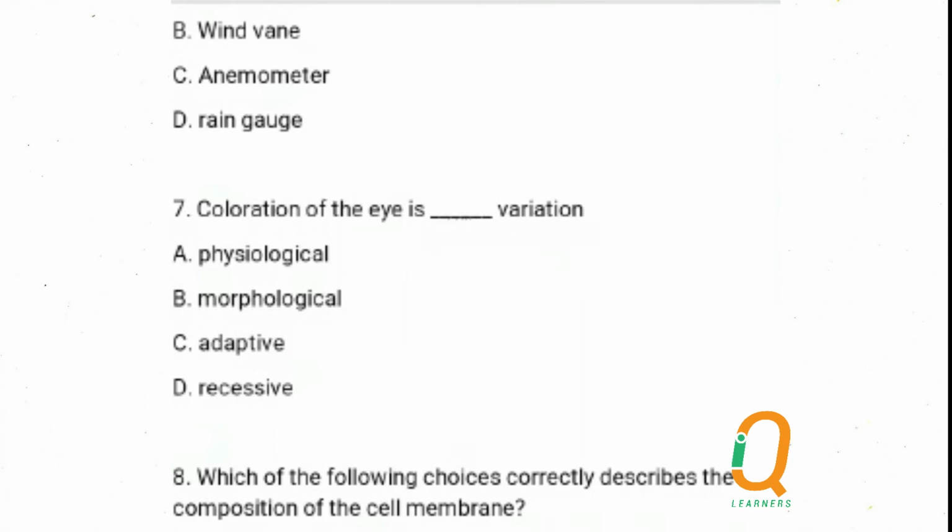The physiological variation has to do with genetic buildup of functions of special organs and special abilities within the body, while morphological variation has to do with physical structure and outlook. So coloration of the eye is not a special ability, it is just how you look physically. There is nothing like adaptive variation, and there is nothing like recessive variation. So it is not physiological variation.